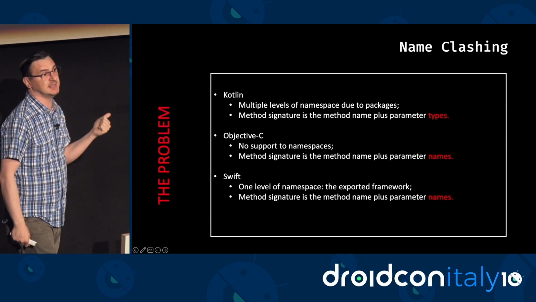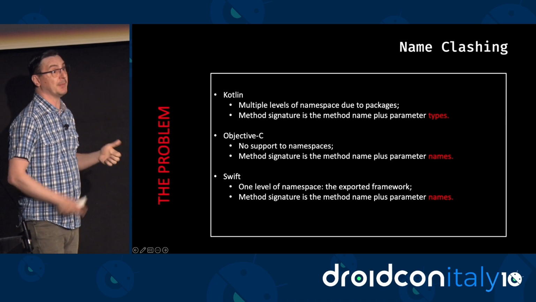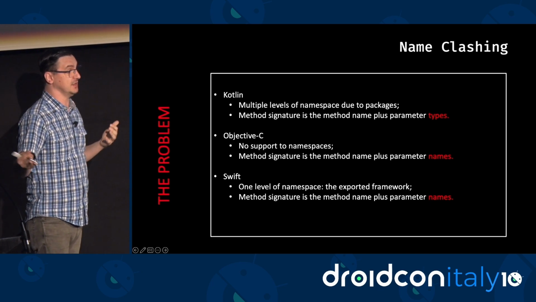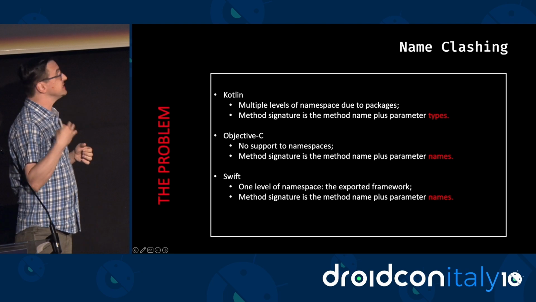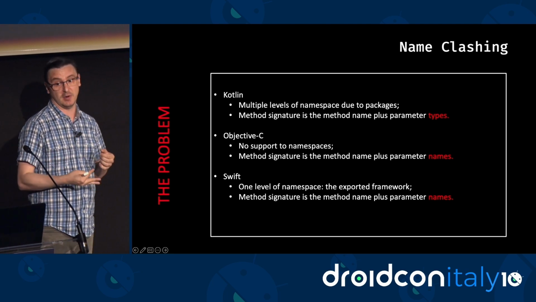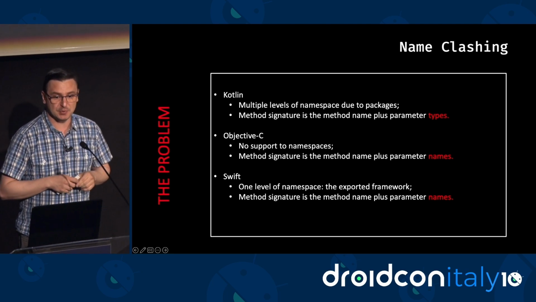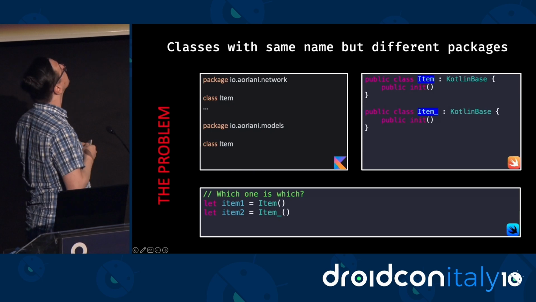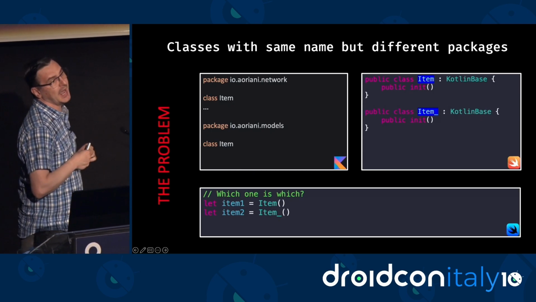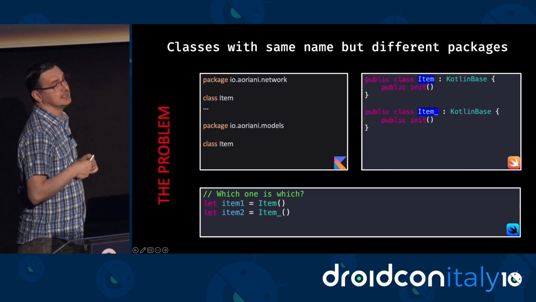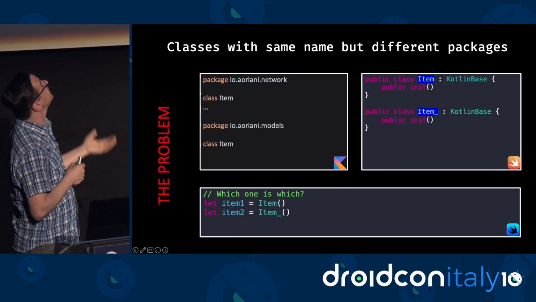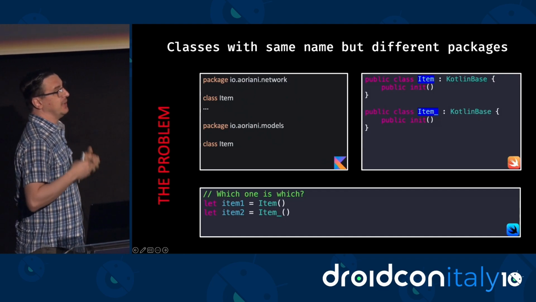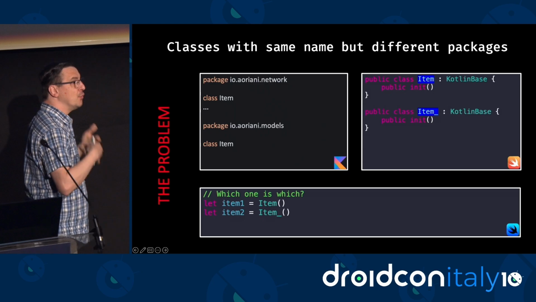the method signature in Objective-C and Swift is the method name plus the parameter names. So if you have multiple overloads of the same function in Kotlin, and they always have the same parameter names, they will clash as well. So let's see some examples to make things clear. Right? So here we have two classes that share the same name, Item. They are defined in different packages, network and model. Because they have the same name, they will clash.